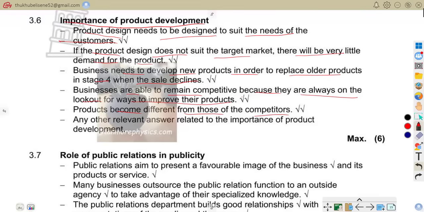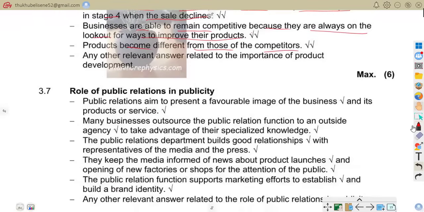Remember 3.7, we are to give the role of public relations in publicity. These days, public relations aim to present a favourable image of the business and its products or services. So it builds a positive image. PR improves the business reputation. Public relations improves the business reputation.